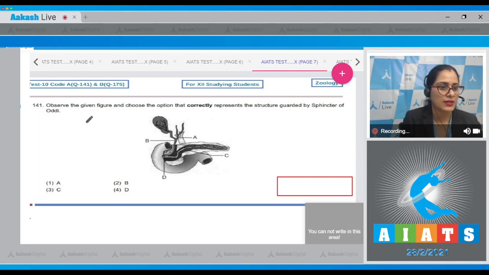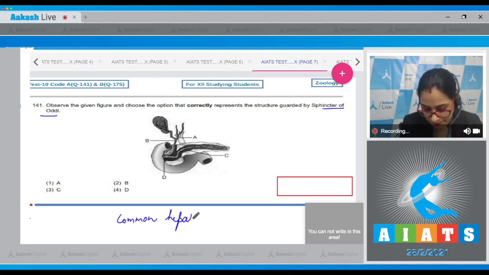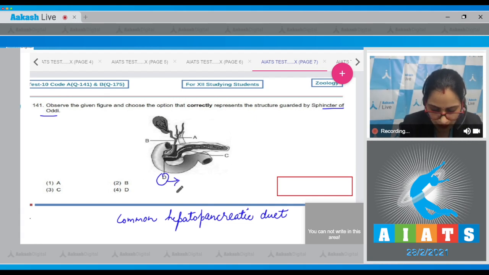Question number 141. Observe the given figure and choose the option that correctly represents the structure guarded by sphincter of Oddi. Sphincter of Oddi guards the opening of common hepatopancreatic duct, which is represented by D. D represents hepatopancreatic duct guarded by sphincter of Oddi.